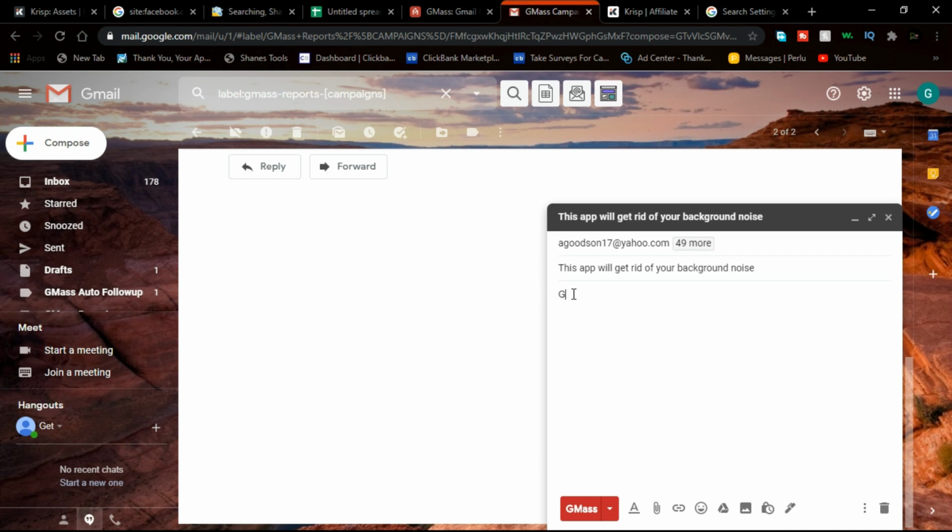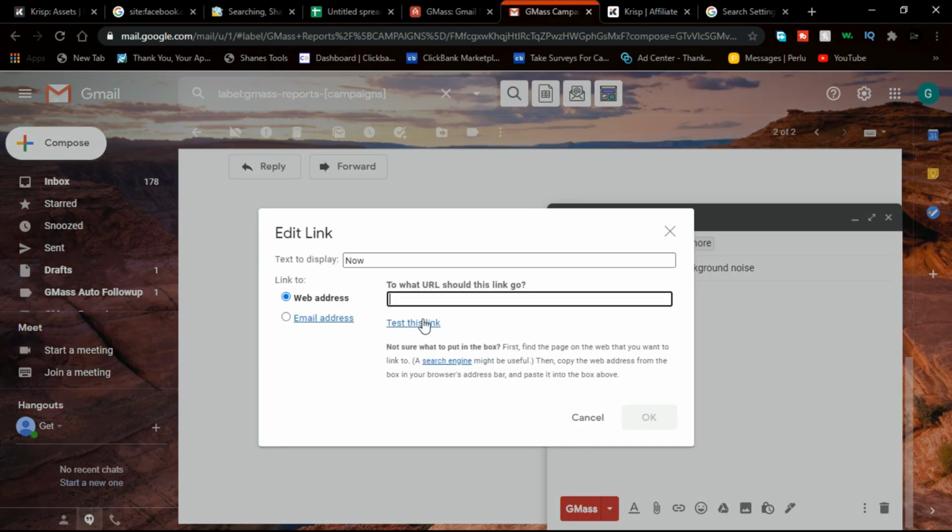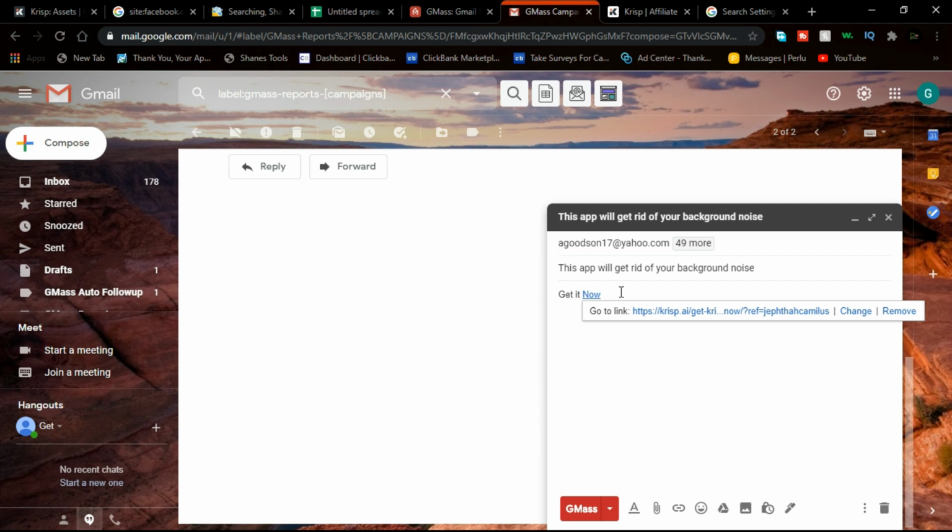So you could type something like get it now, and when you put this in get it now, you're going to tap on link over here, and you're going to simply paste your affiliate link into this, and this is what it's going to look like for whoever opens the email. So instead of putting your whole affiliate link, making the email look ugly, you're simply going to put the link in a word like this so the email actually looks better. And when you're done with composing your email, all you have to do is hit send.